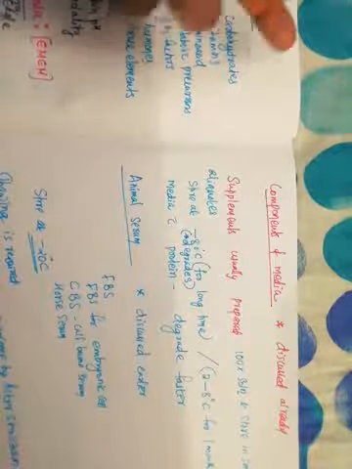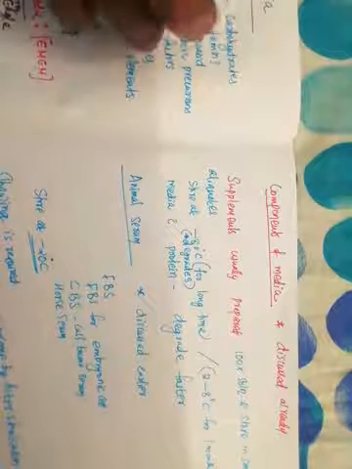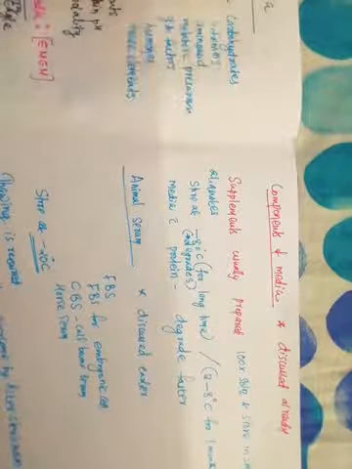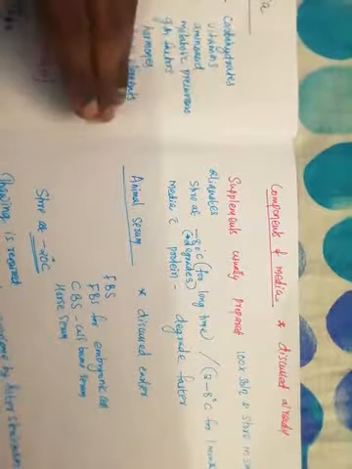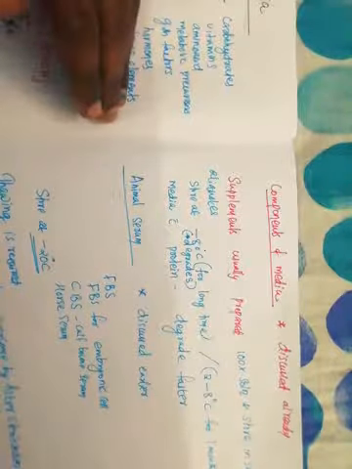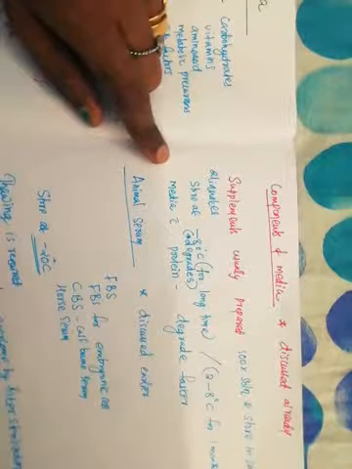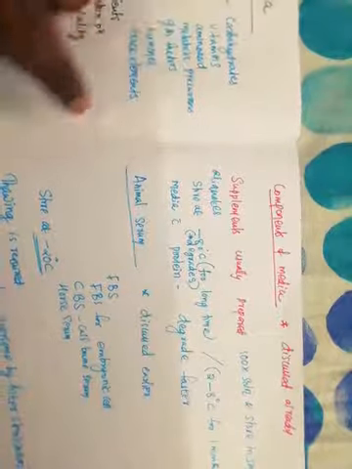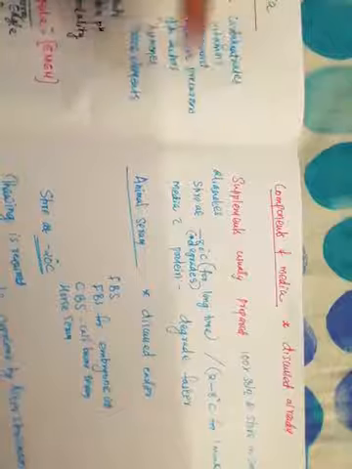So why do they keep it in small aliquots? Because if you take the entire 1000 ml out of the freezer, you need to keep it at room temperature, and only then can you go for the animal cell culturing technique. When it is frozen, you cannot do it. So instead of thawing the entire media, a smaller quantity is easier to handle. That is why you have to store it in small aliquots.